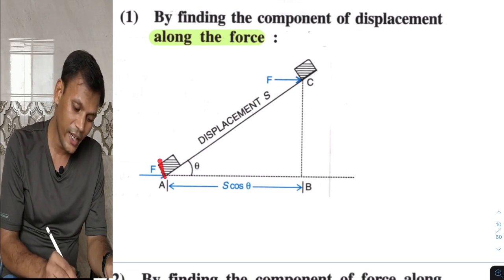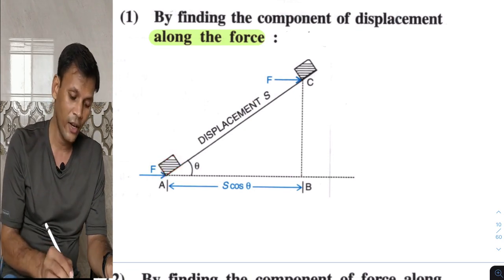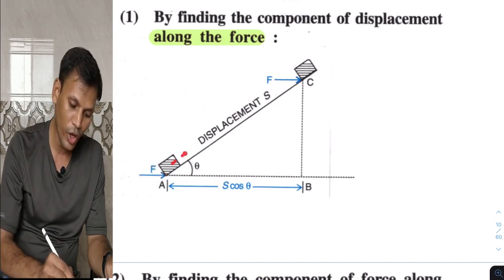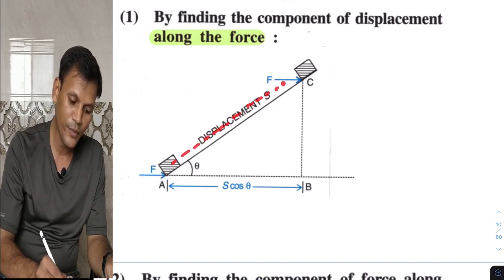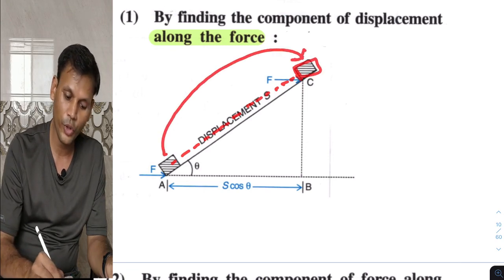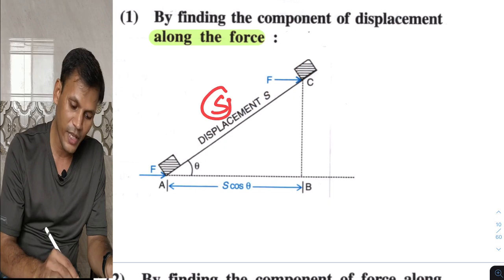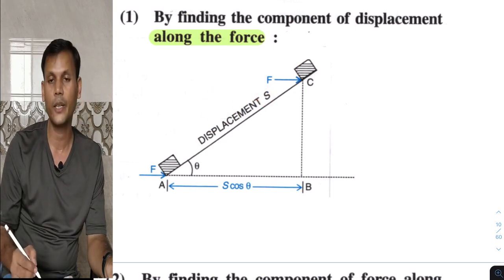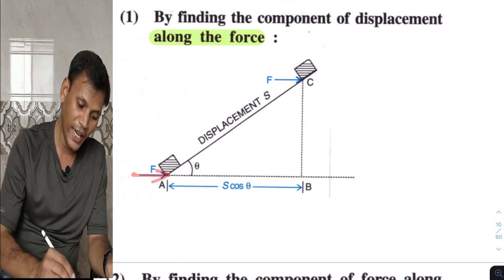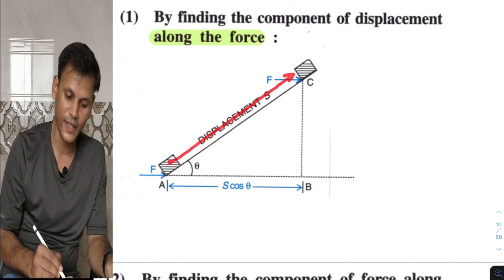Here a block is there. On this block we are applying force F. Then this block displaces and comes to this position. This block moved to here, and during that the displacement is S. This is the displacement. Direction of force is this and direction of displacement is this.